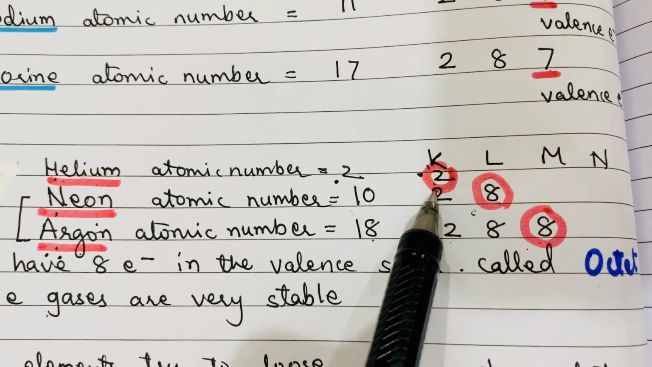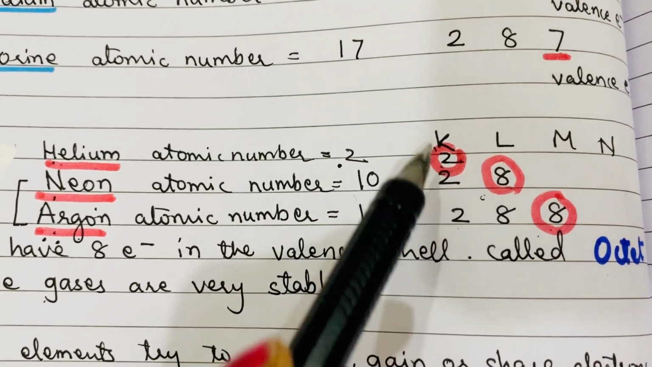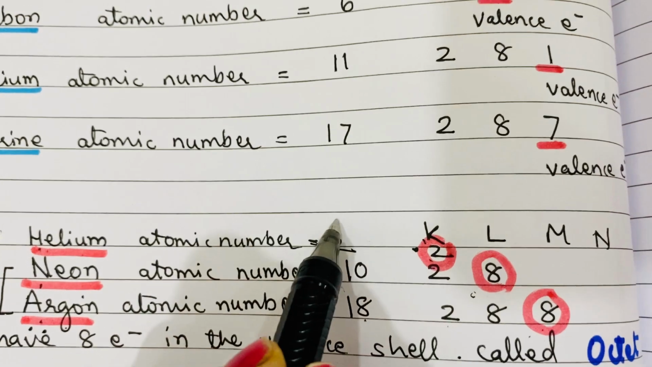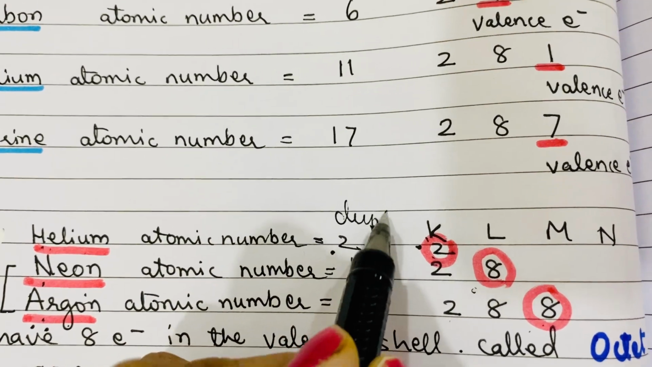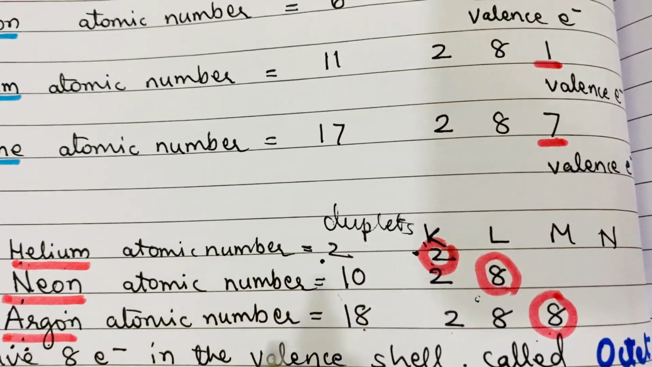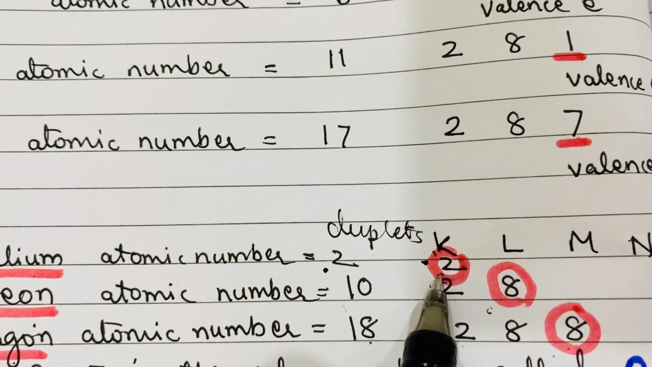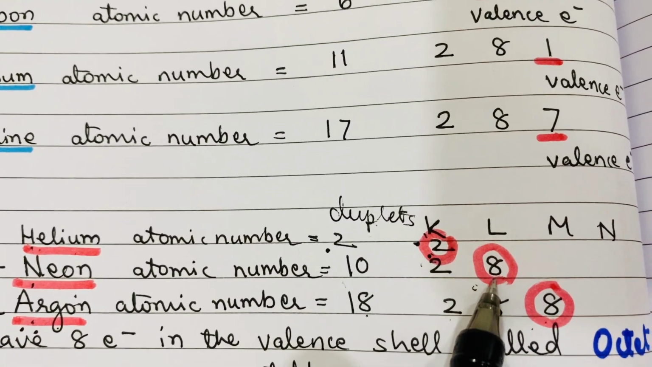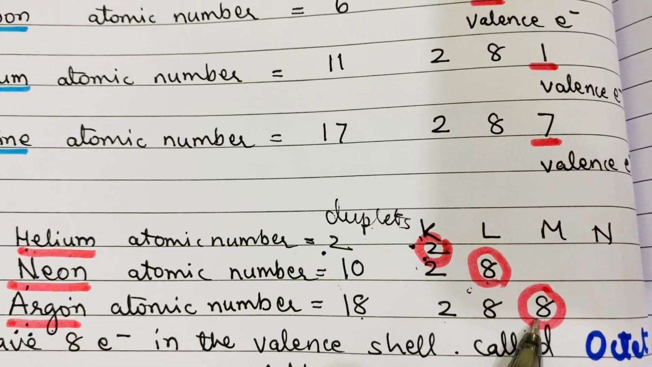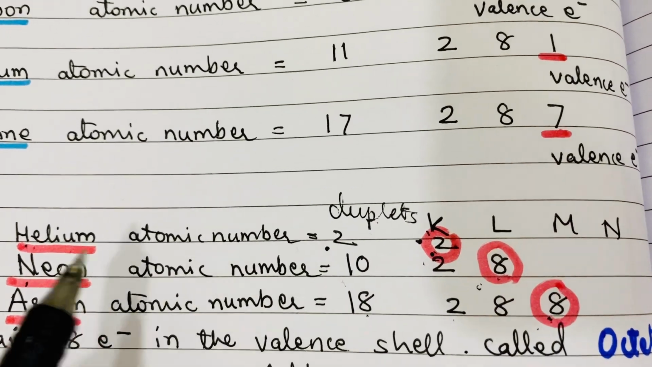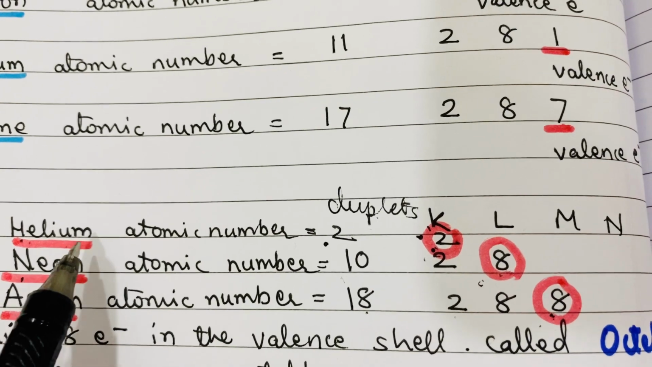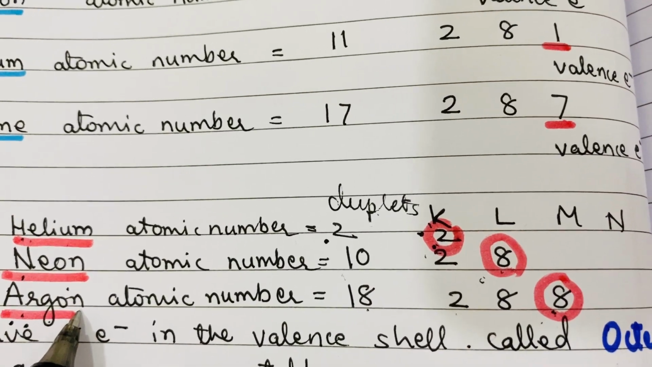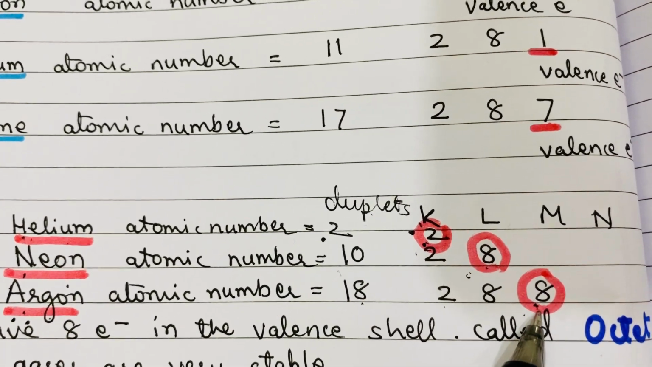But in case of helium, it is not an octet, it is a duplet. What is it? It is a duplet. That means 2 electrons can be accommodated in the K shell. And that's why helium has a duplet. Okay? And this octet is very important because it gives stability to the element. That's why helium, neon, argon are very stable because they have an octet in them.